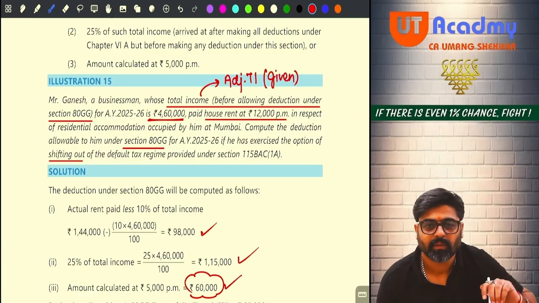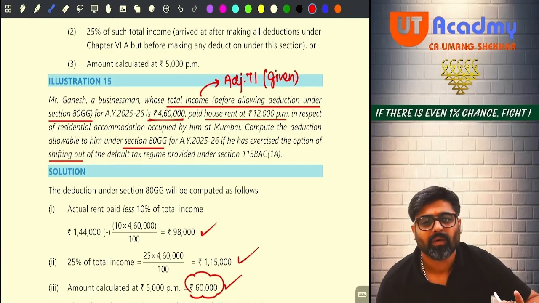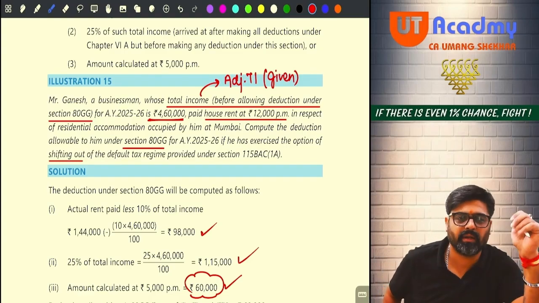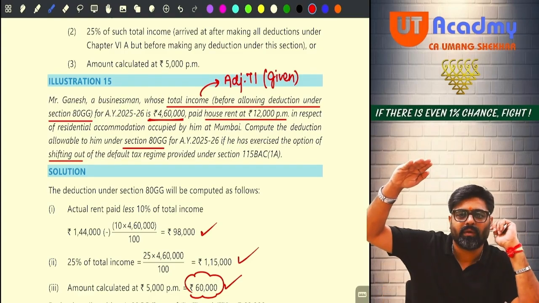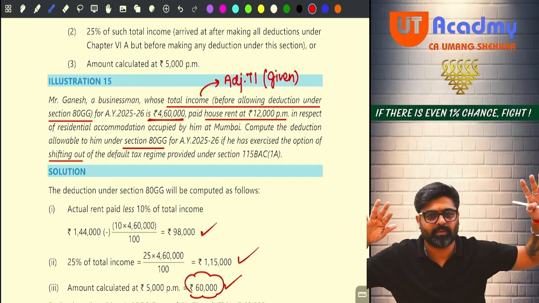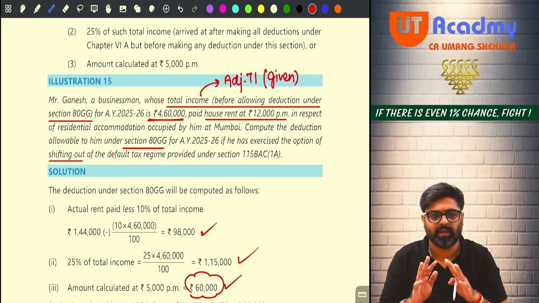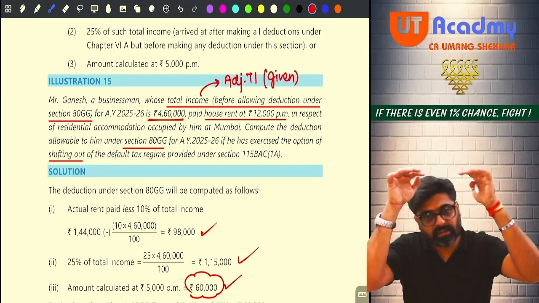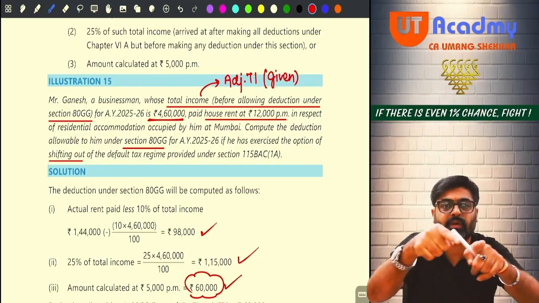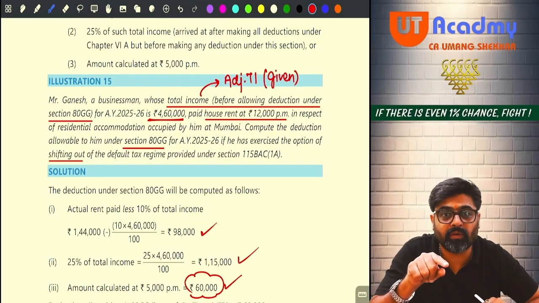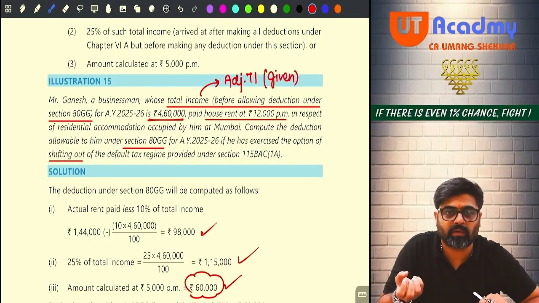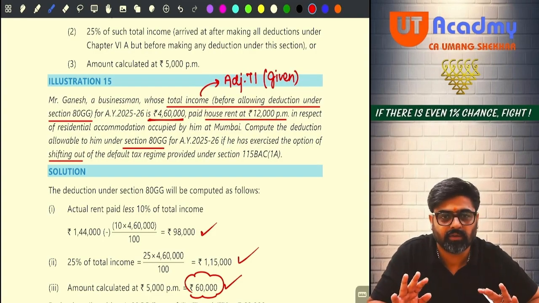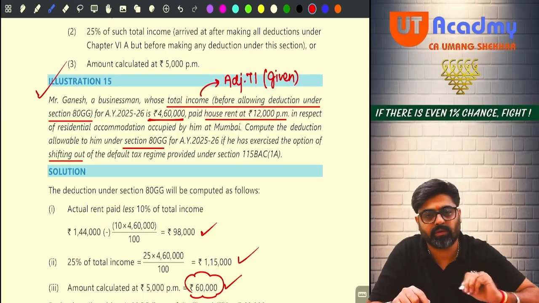60,000. But wait, what difficulty they can bring here? Come on, you tell me. You tell me what difficulty they will give. They will give the details of salary, house property, PGBP, capital gain. They will tell you to calculate GTI. But in that GTI question, they will give this information. But they are not going to now give you directly adjusted total income. You will have to calculate it. Got it? Sure. This was your illustration 15.